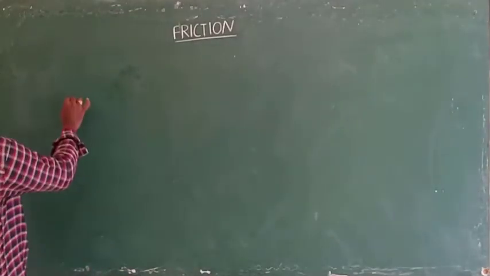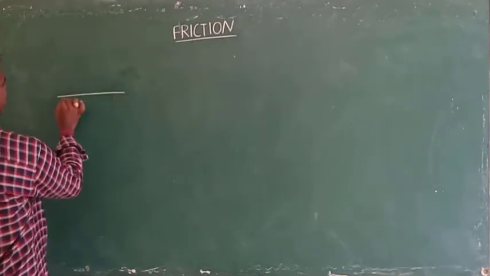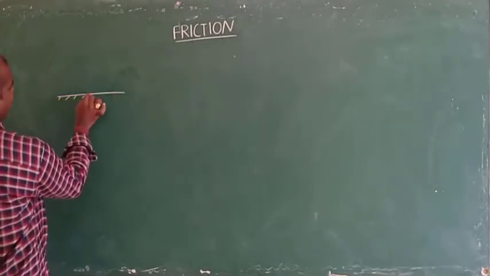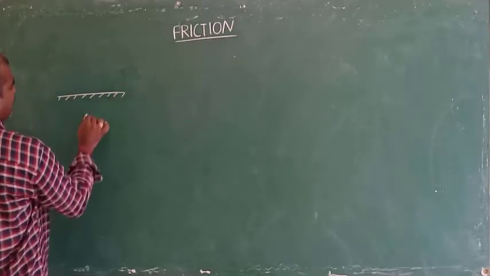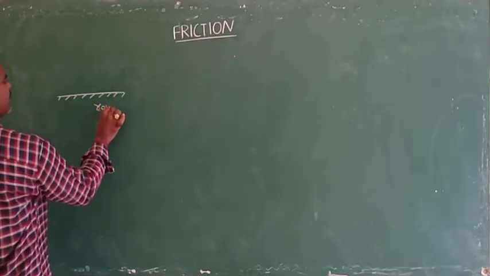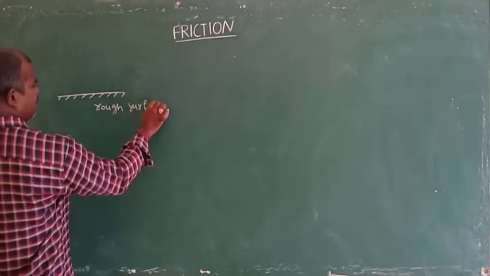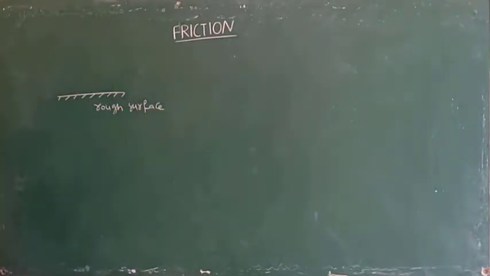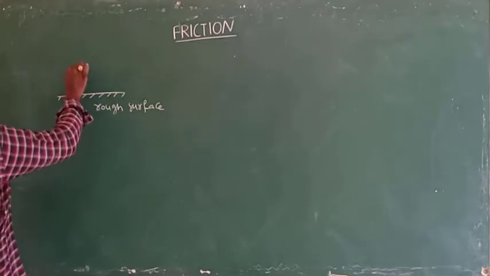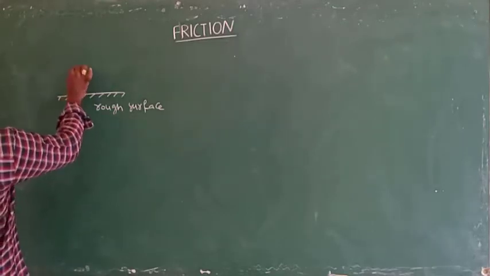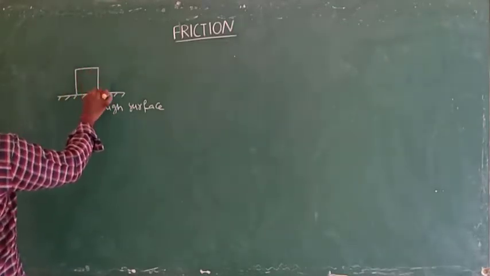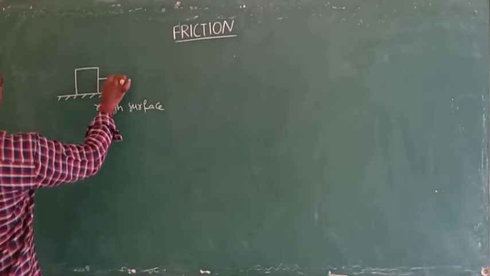Here, when two bodies, one is the surface of the ground, then this surface is a rough surface. An object is moved on the rough surface with a force F.